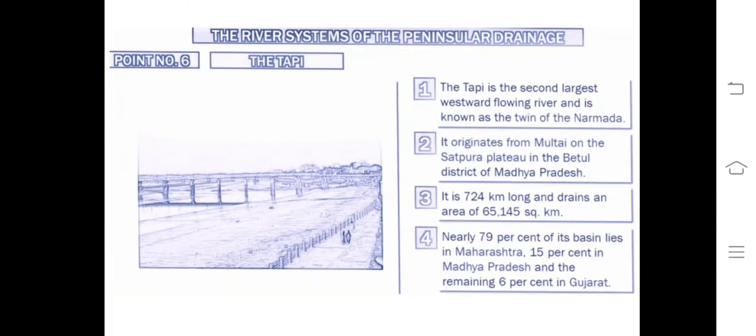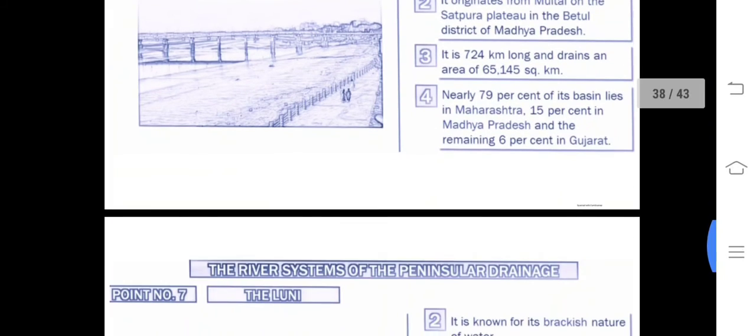Now we will see the Tapi. Tapi is the second largest west flowing river, and also is very similar to the Narmada. That is why it is a twin of Narmada. It originates from Multai on the Satpura plateau in Betul district of Madhya Pradesh. They also originate from Madhya Pradesh, like your Narmada. 724 km long and catchment area is 65,000 square kilometer. Nearly 80% of the basin lies in Maharashtra, 15% Madhya Pradesh, and the remaining 6% lies in Gujarat.